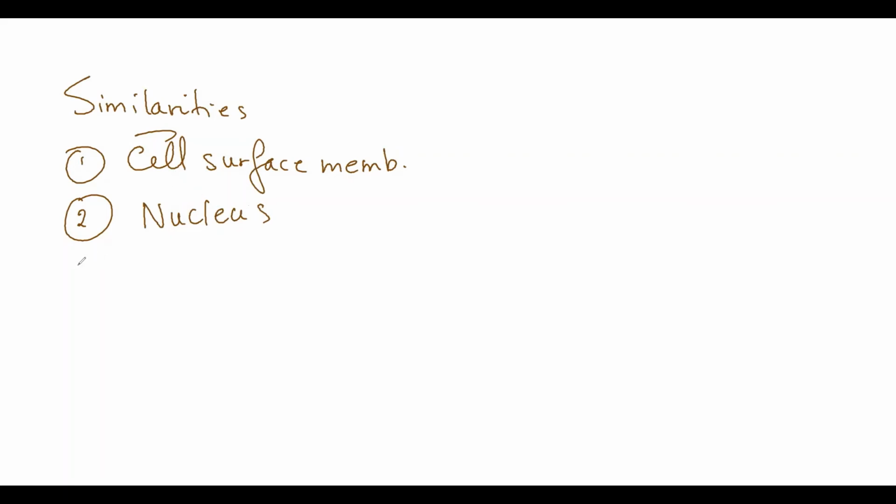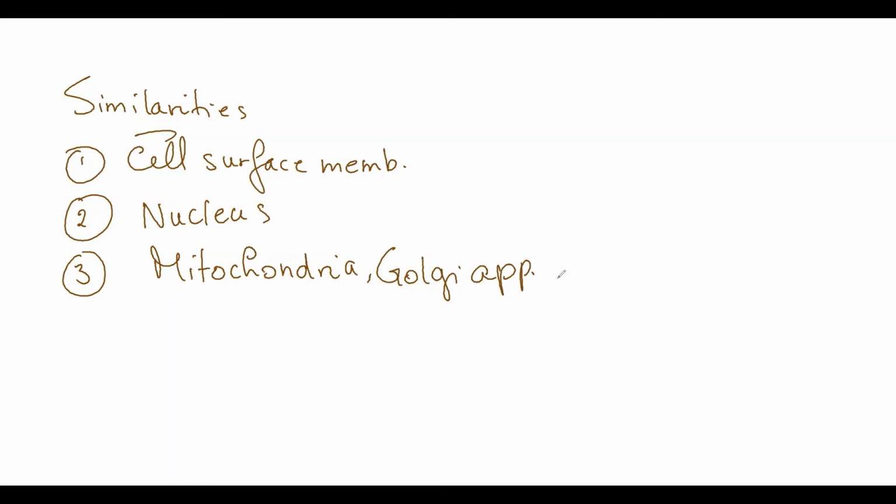The third similarity is the mitochondria. And there are other structures that are common. Let me write them down together. We have Golgi apparatus in both. We have endoplasmic reticulum with both types, rough or smooth.